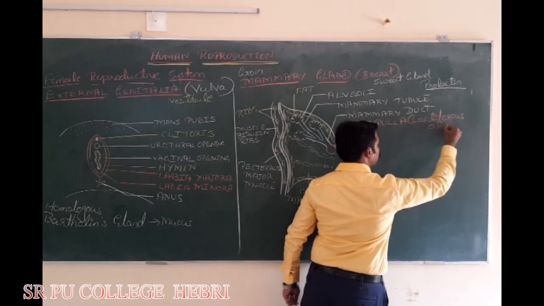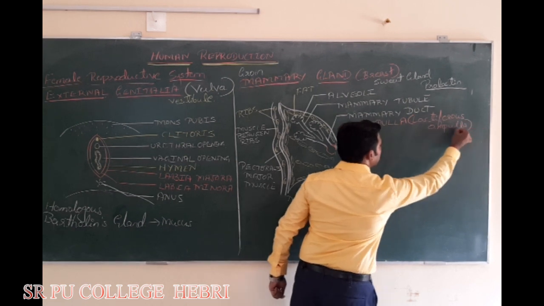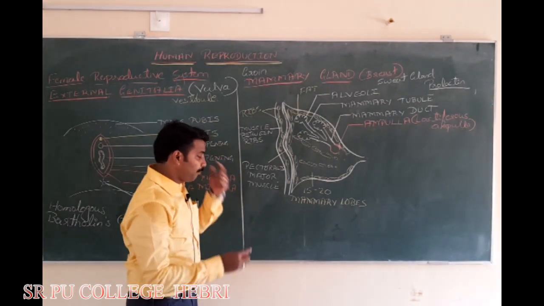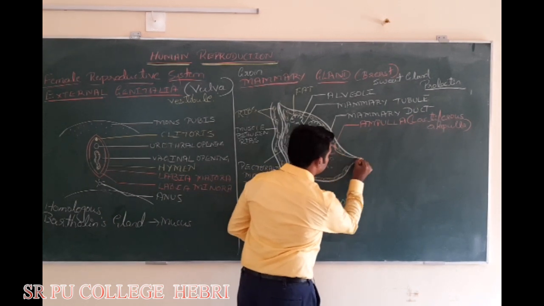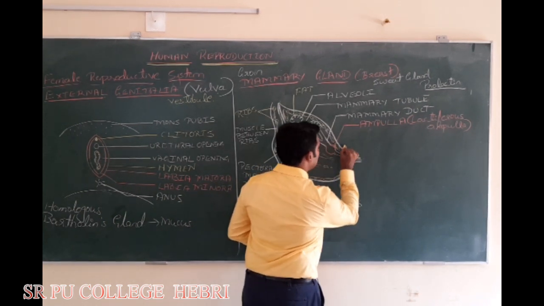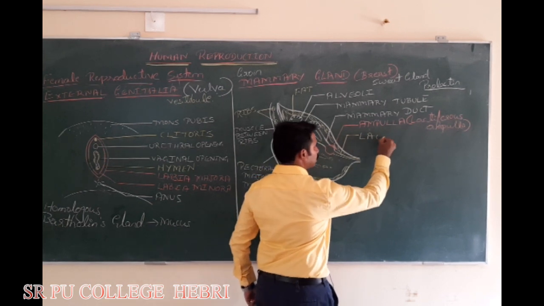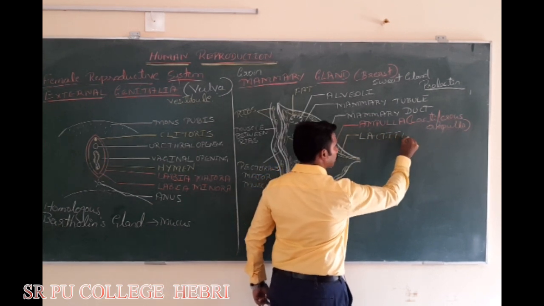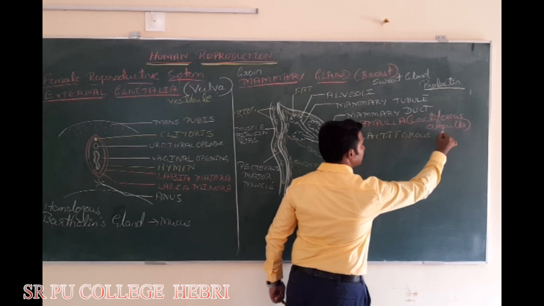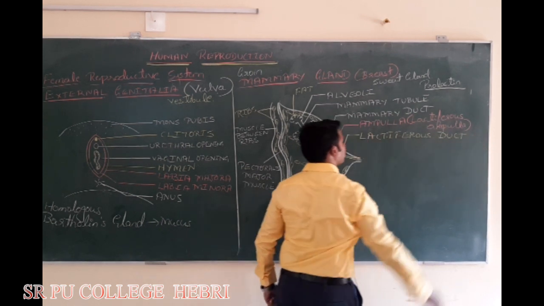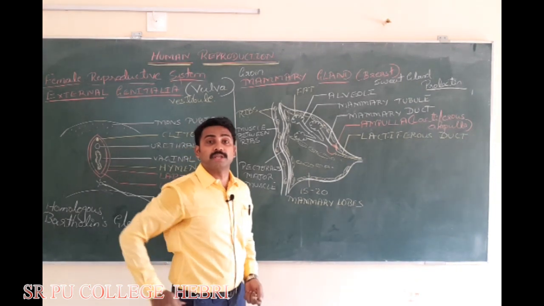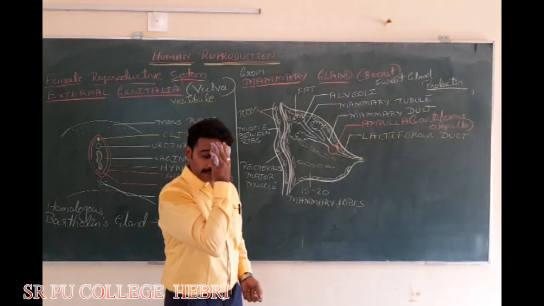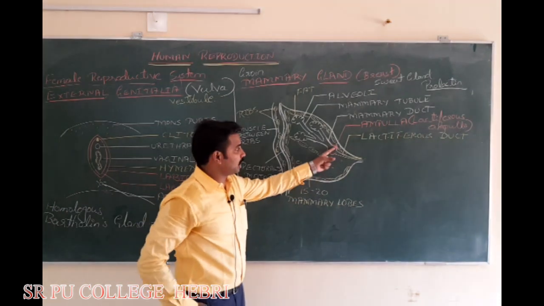Try to recall both, very important terms. Lactiferous ampulla. Finally, the milk goes outside through the last duct called lactiferous duct. Inside the ampulla, one mark question: it helps in the storage of milk. They may ask you, what is the function of ampulla?